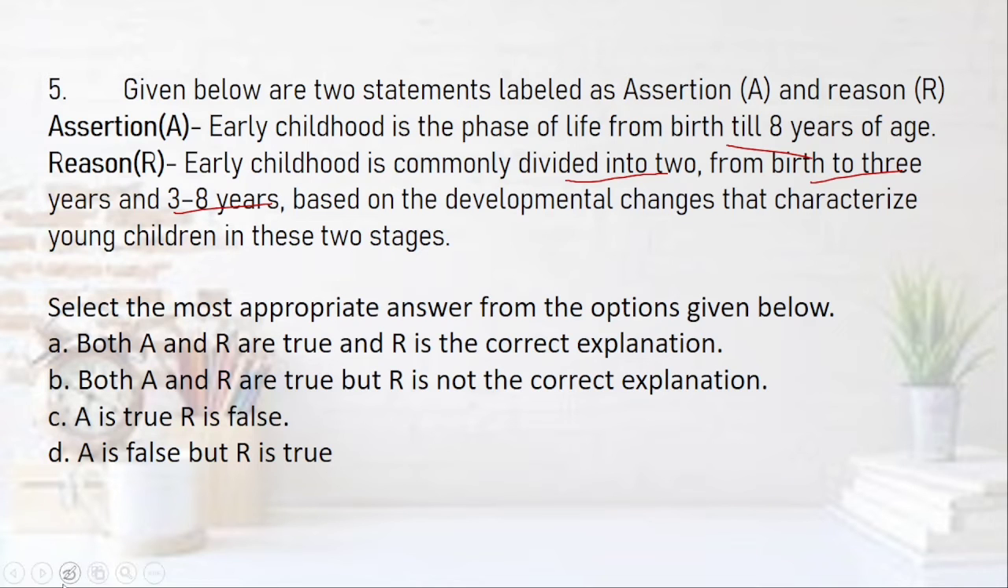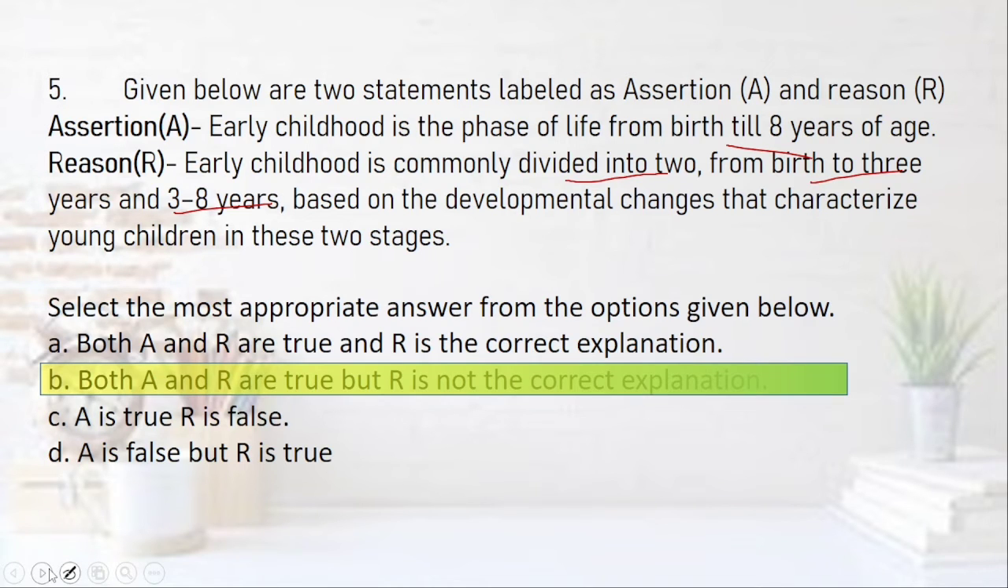I think that both the sentences are correct, and if both the sentences are correct, the answer has to be between A and B. Both are correct, but if you try to fit in, because early childhood is between birth till 8 years of age, and the reason is it is divided into two, this does not feel correct. So A and R both are correct, but R is not the correct explanation. That is, B is the right answer.